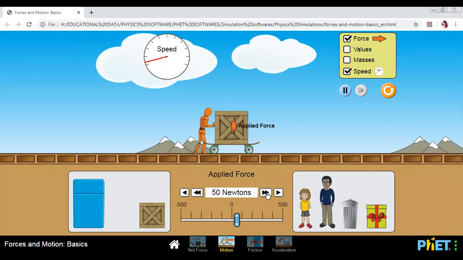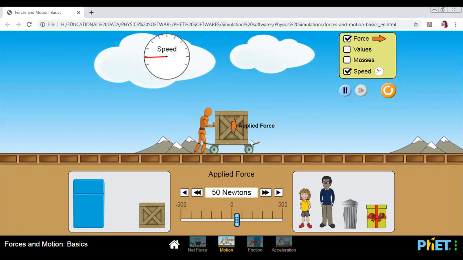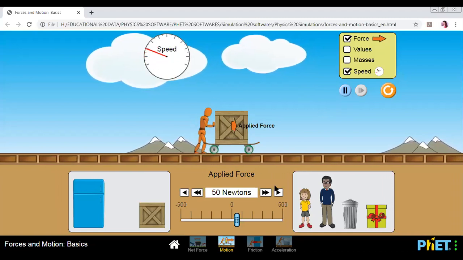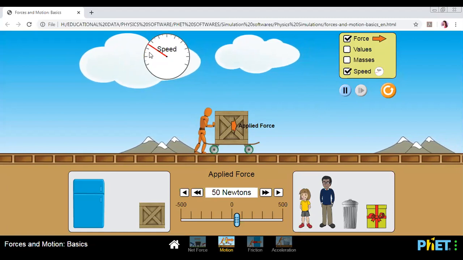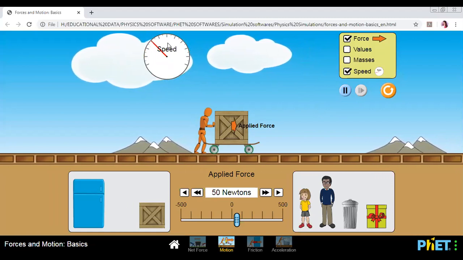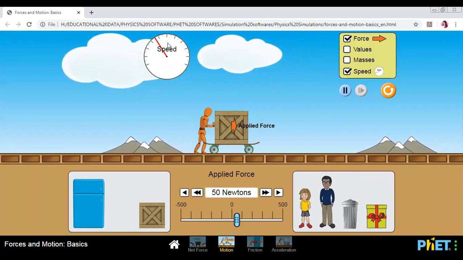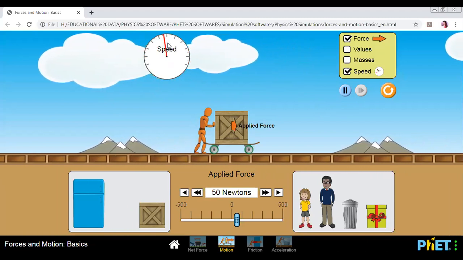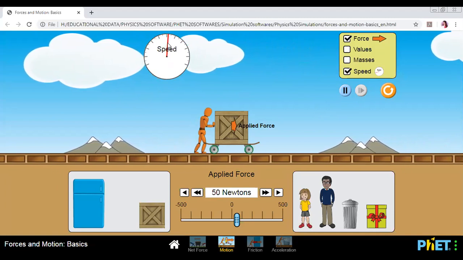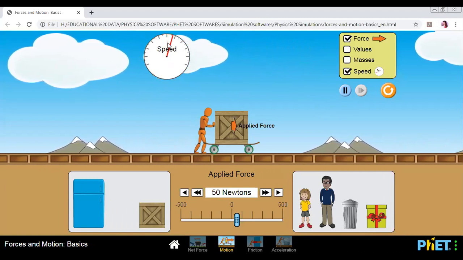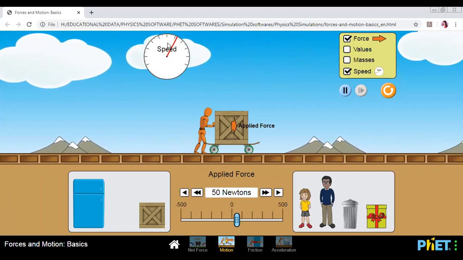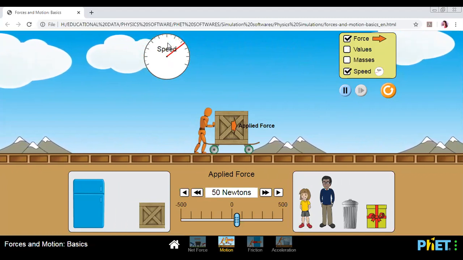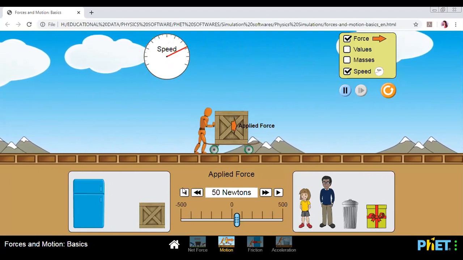We apply the force, and as soon as we apply the force, what happens to the speed? Look at the speedometer. What's happening to the speed? You will find that the speed of this object is continuously increasing. You can refer to the background as well. What type of motion is it where the speed is continuously increasing? We call this motion acceleration.